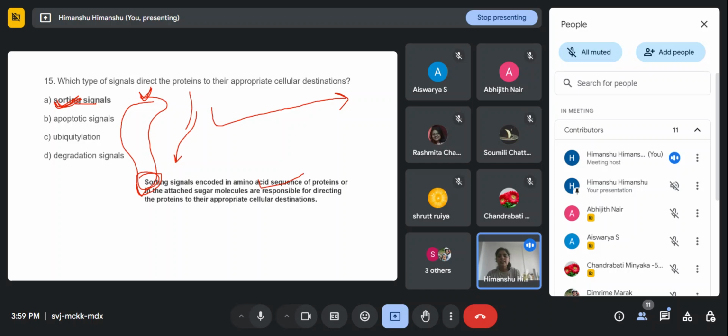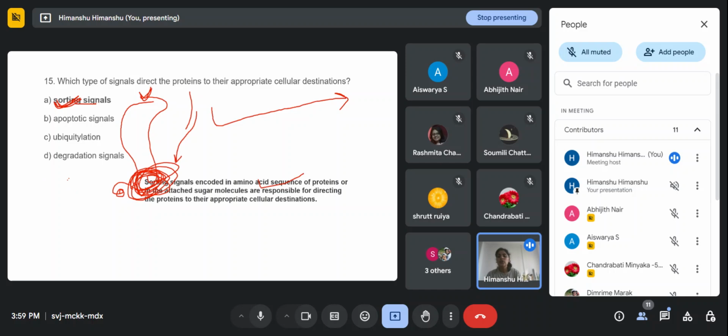In the N terminal, there is a peptide sequence that we call a signal sequence or sorting signal. These signals, in the form of amino acid sequences of proteins or attached sugar molecules, are responsible for directing the proteins to their appropriate cellular destination.